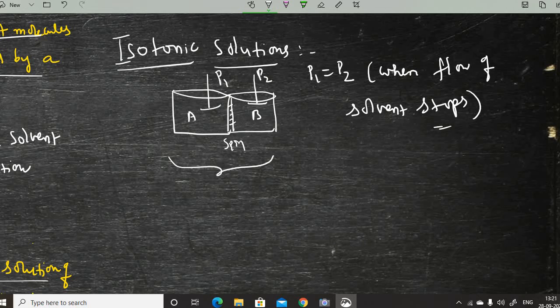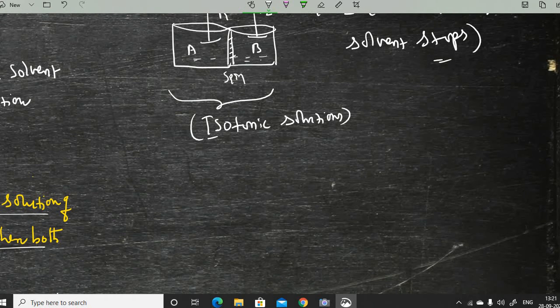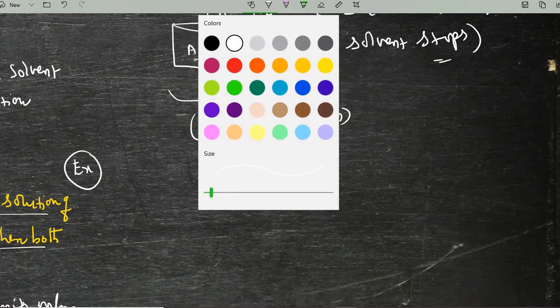That time this pair of solutions A and B, we will call isotonic solutions. We will see a problem on this to understand the isotonic solution pressure concepts. Okay, we'll take a problem now.